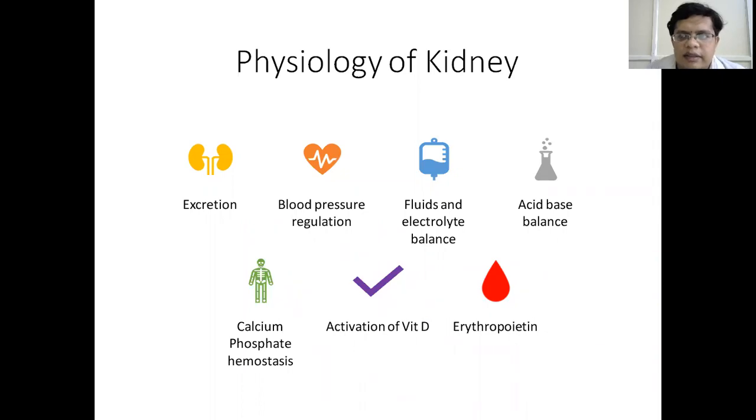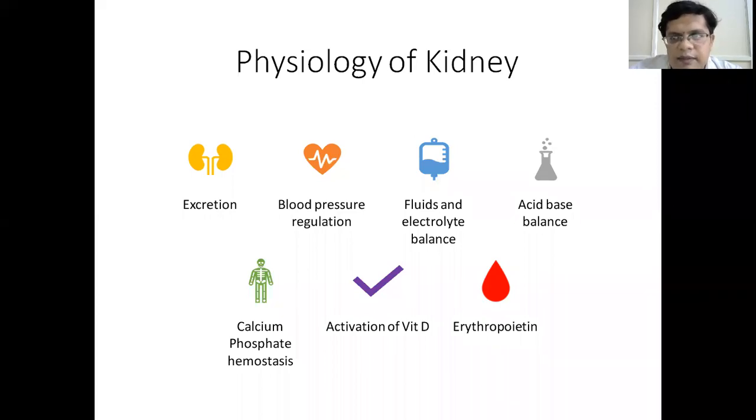Before going to chronic kidney disease topic proper, let us rewind about the physiology of kidney. As you all know, kidney has many functions. One of the important functions being excretory function. Kidney is an organ of excretion. It excretes all the waste metabolites of the body metabolism. So, urea is the important waste product of protein metabolism, which is excreted via kidney. And also, kidney excretes many hormones, macromolecules, and different proteins.